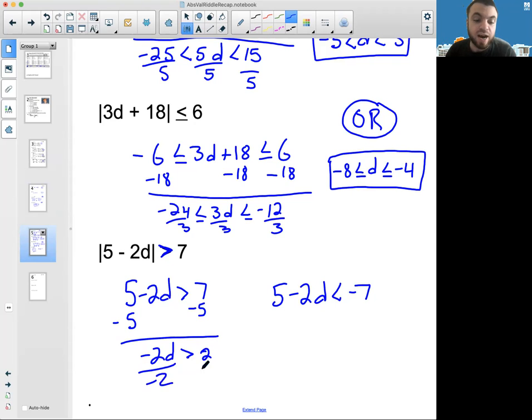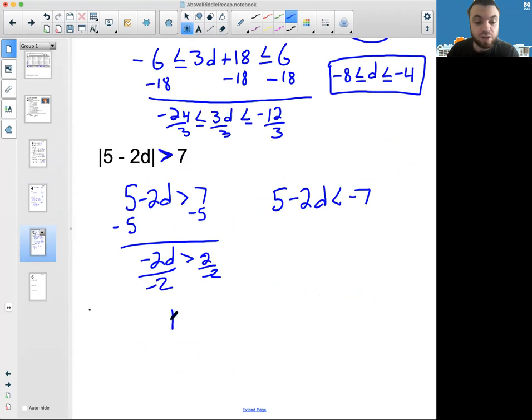You're going to need to divide by -2. And I would bet money that where they're going to get you here is you have to remember, when you divide by a negative, you flip the direction of the inequality, and then everything proceeds as usual. So D is less than -1. If you're getting more than -1, perhaps you forgot to flip the inequality.